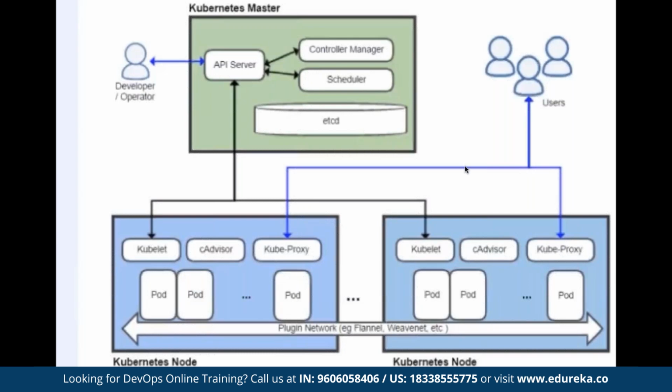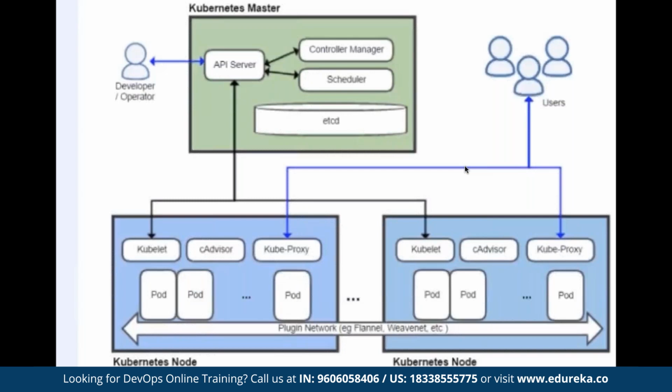Before API server goes ahead and performs that task on the Kubernetes node, it needs to interact with other components of the Kubernetes master architecture also. The first component it interacts with is called etcd. What is etcd? Etcd is a very common component. You use it in all databases, everything. It's a very common thing.